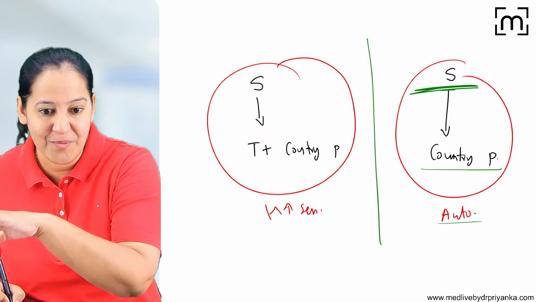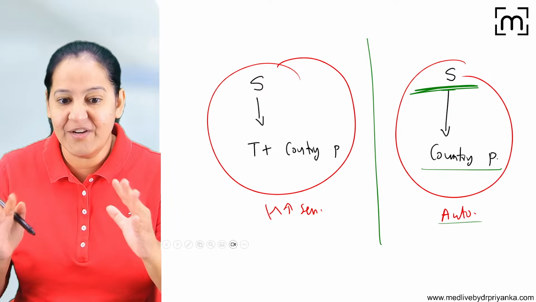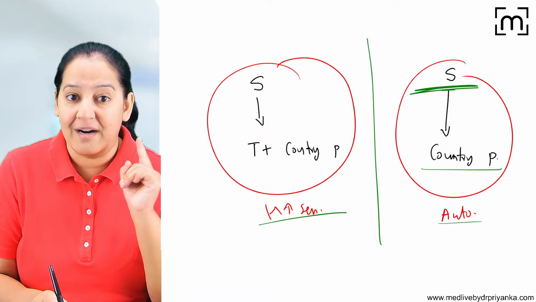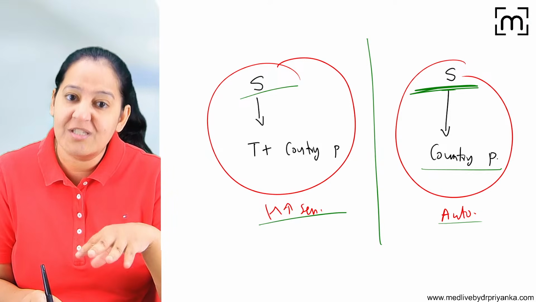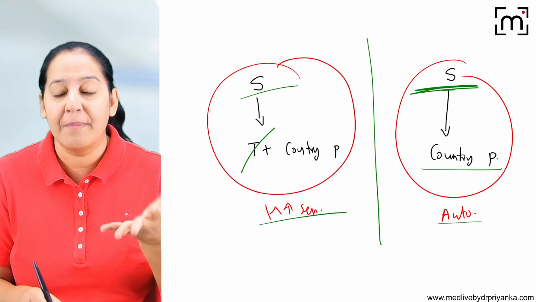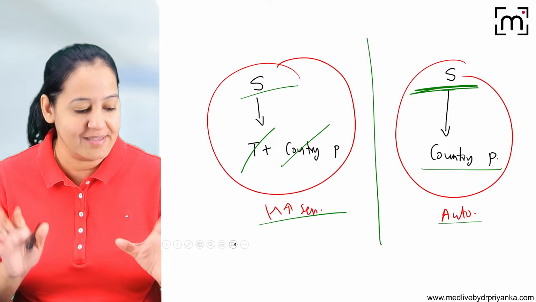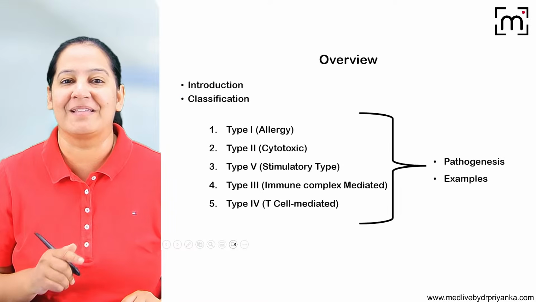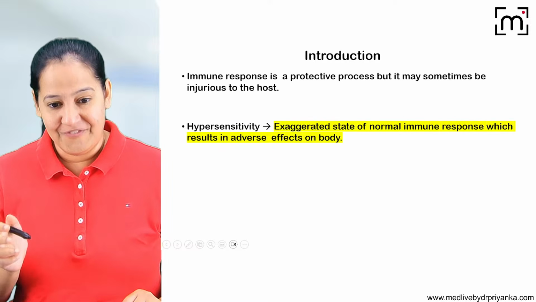Currently, I'm not teaching you autoimmunity. I'm telling you the difference. Please understand the difference between hypersensitivity and autoimmunity. In hypersensitivity, the normal immune system gets exaggerated. So it is exaggerated. It is killing the foreign particle, but it is killing the host body also. So that is the definition. How many of you got it? So this is hypersensitivity. Can you define it for me?